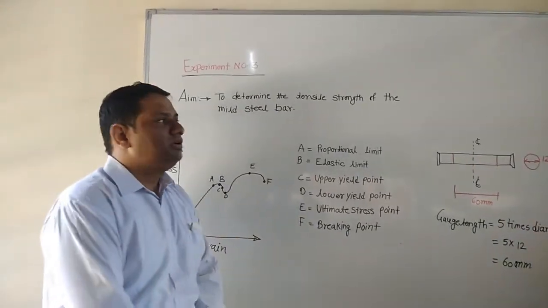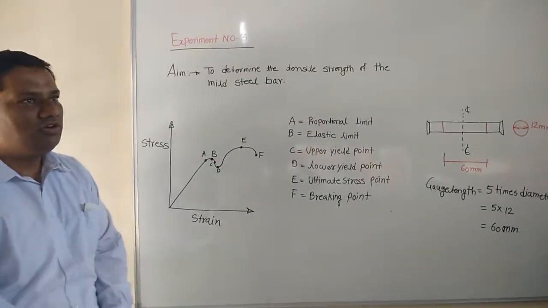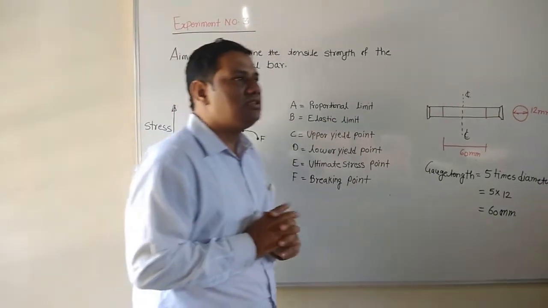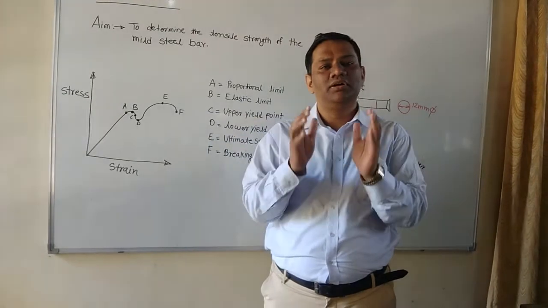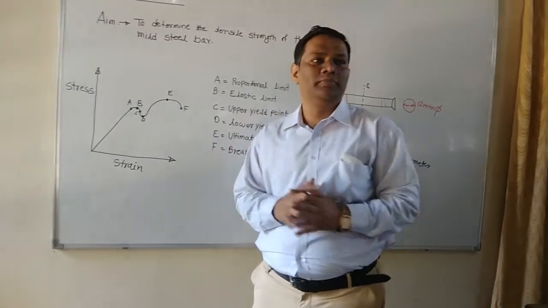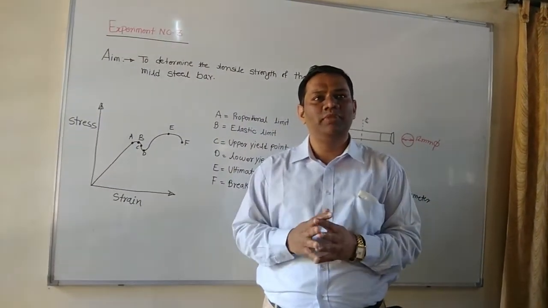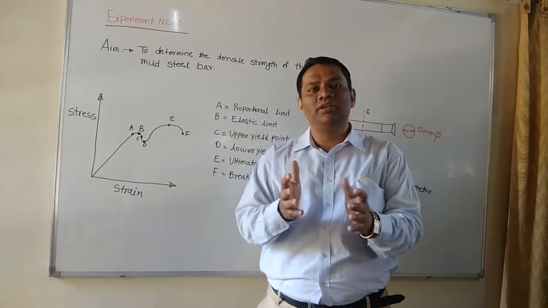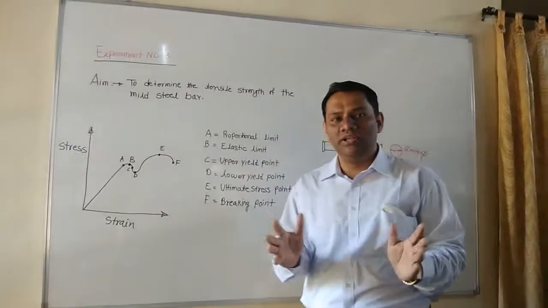Good morning, all. Today we have to conduct our third practical in the strength of materials lab. We already completed our two practicals. The first one was the study of the universal testing machine, and the second was the bending strength of a wooden beam. We applied gradual load on the wooden piece, and after some time the wooden beam broke suddenly from the center. Now our third practical is totally different.